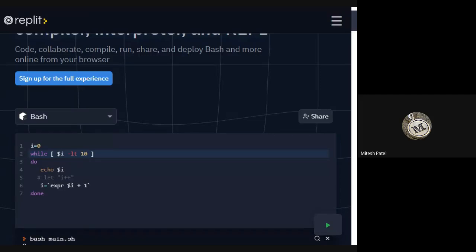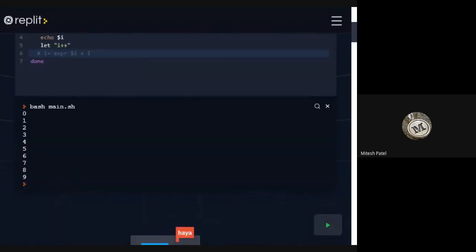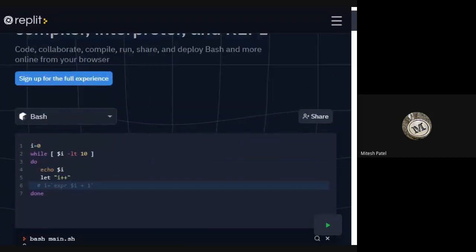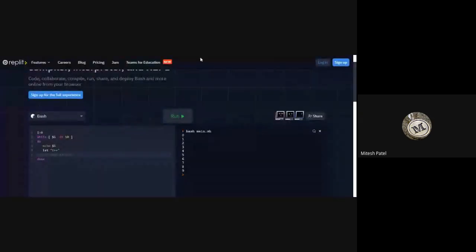Now let's remove this comment and put the comment on this line, and check whether let i++ is working fine or not. Yes, it is working fine. So in this way you can put the increment. And one more thing.